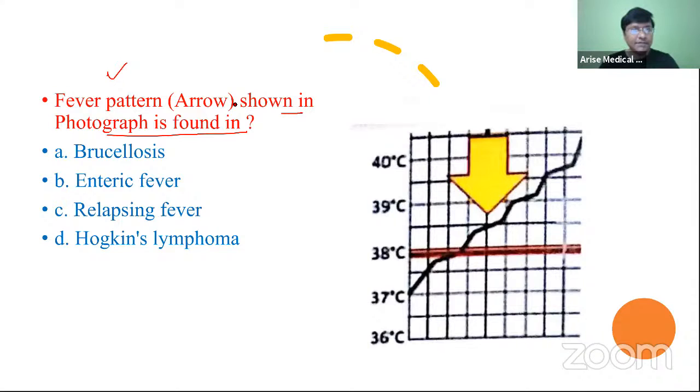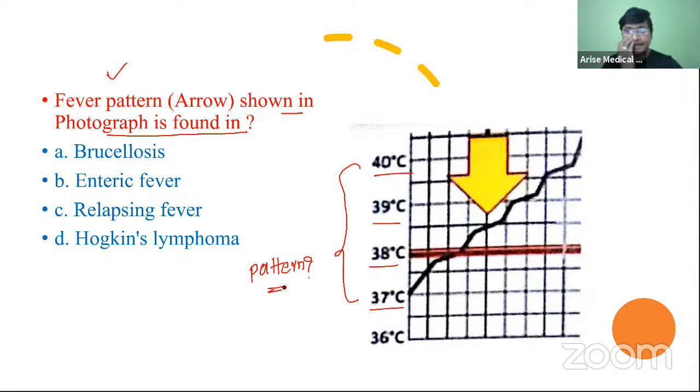So you see the baseline temperature is 37, then 38, then 39, then 40. What is this pattern of fever called, and where will you have it?